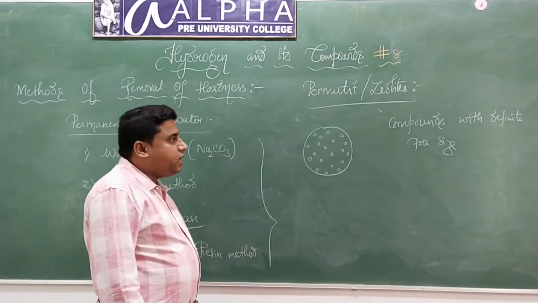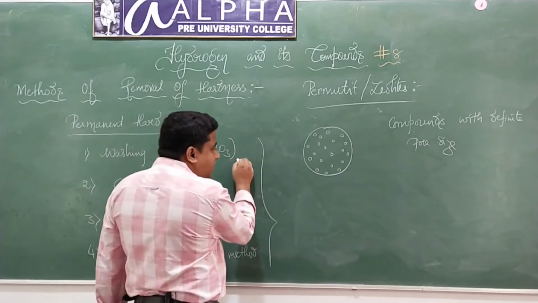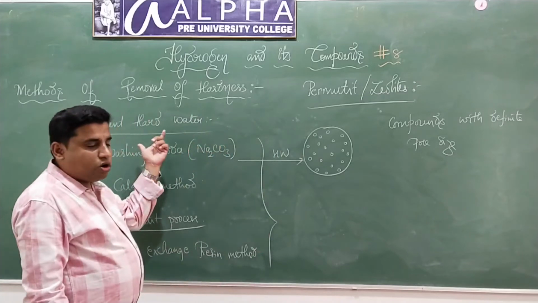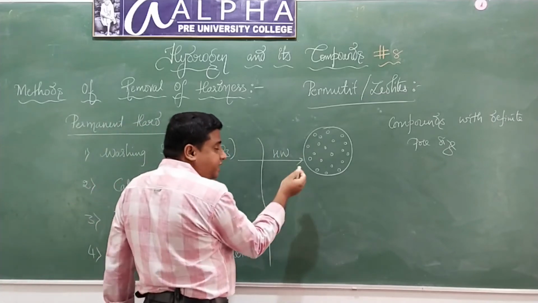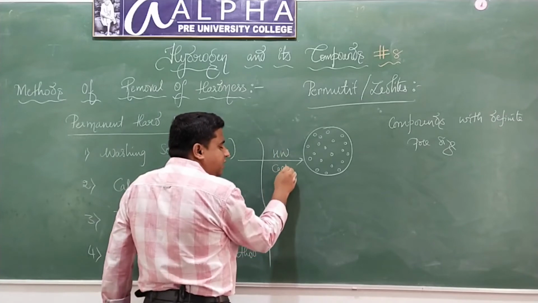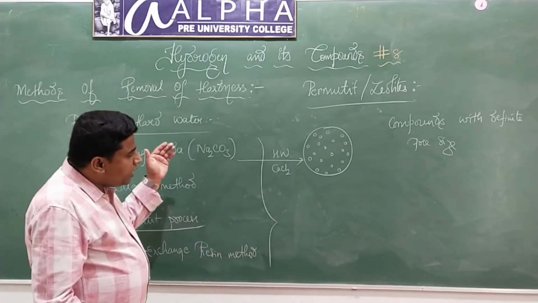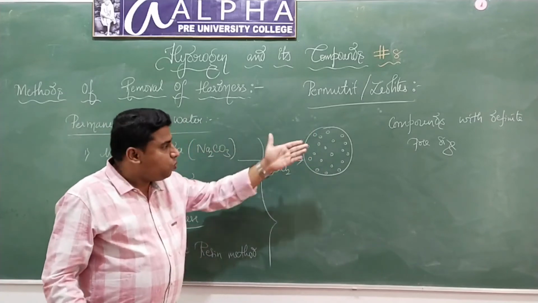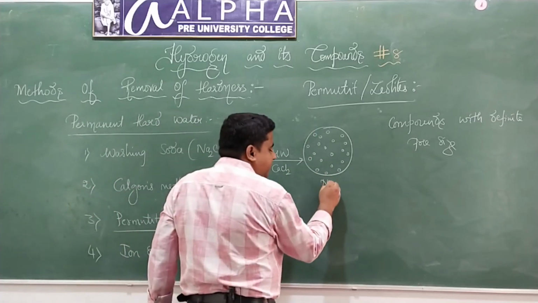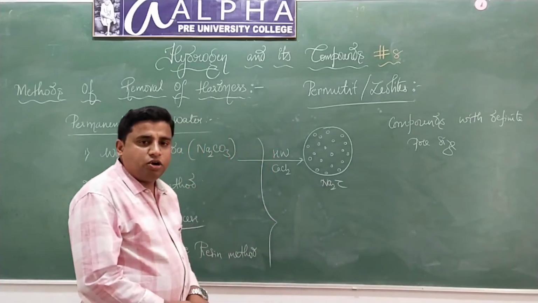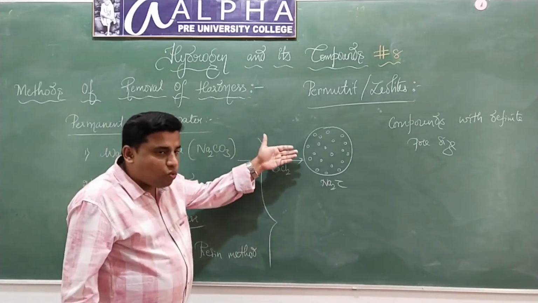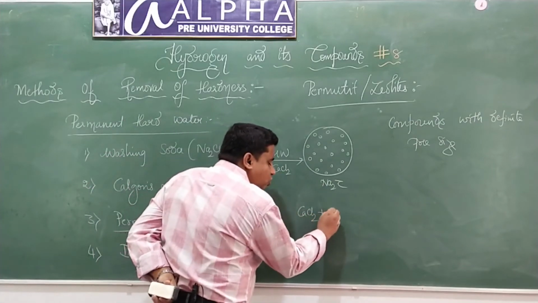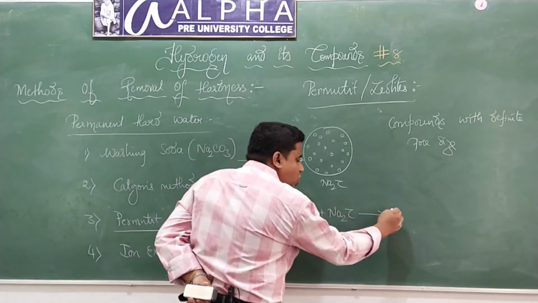Now what I'm going to do is run the hard water through this permutate. What type of hard water? Permanent hard water, which contains chlorides and sulfates of calcium and magnesium. This permutate is Na2Z, as I told you earlier. Are you able to understand my point? Now when I run the hard water through the permutate, what is the reaction that is happening here? CaCl2 plus Na2Z gives rise to what?